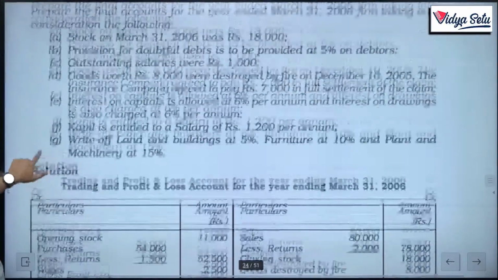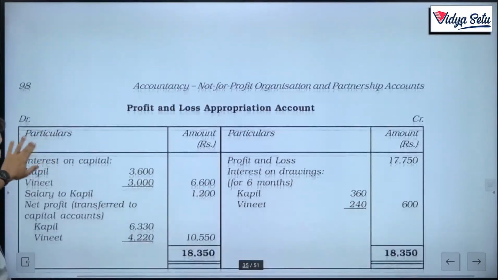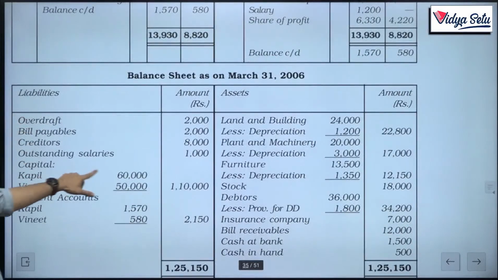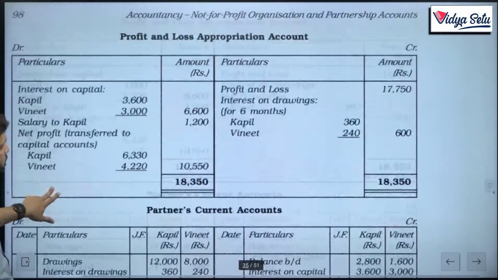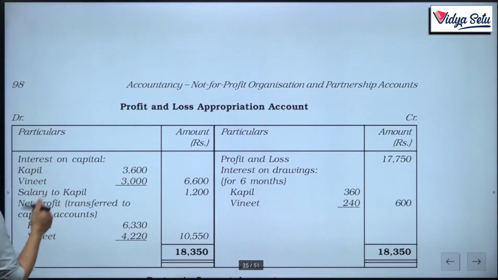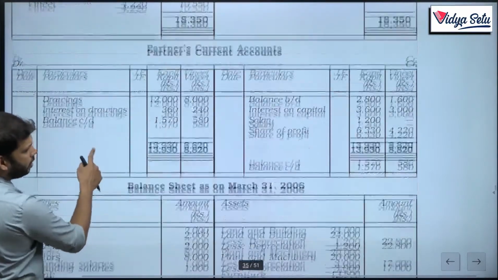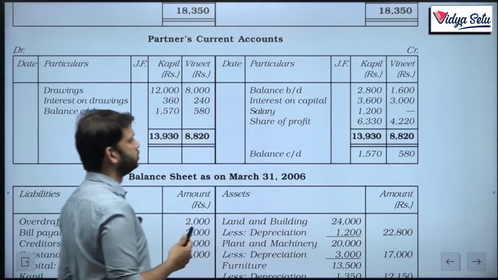All these adjustments. Then let us come to interest on capital at 6% per annum. 60,000 and 50,000 was our capital. So, 6% is 3600 and 3000. Interest on capital will go two places: P&L appropriation, interest on capital expense for the firm 3600 and 3000, and also in the partners' current account, interest on capital 3600 and 3000.